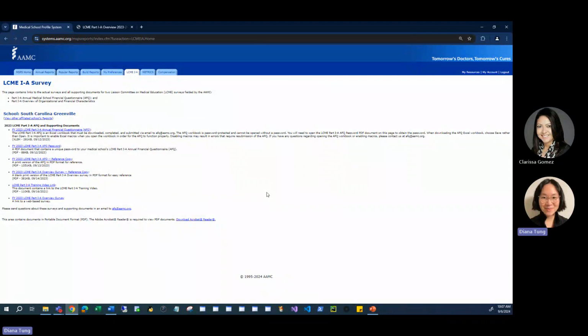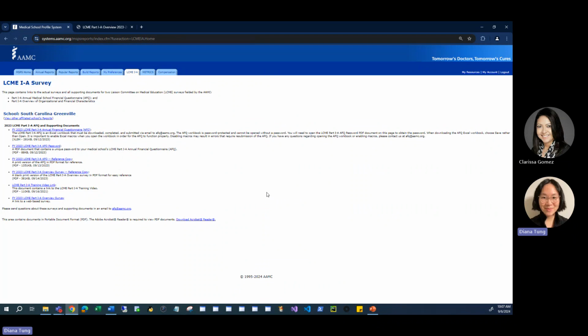This is the tab for the LCME Part 1A survey. As you can see, it appears as though I'm logged in as a medical school. When you log in, you should see your medical school's name on this page. Within the LCME 1A tab, you will find survey materials for you to use and reference. Your medical school's AFQ Excel workbook, AFQ password PDF document, and link to your medical school's overview survey are listed here. Also, reference copies of the AFQ and overview survey are listed here for your review alongside a PDF document containing a link to this training video.